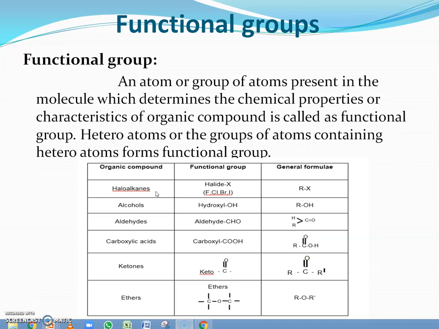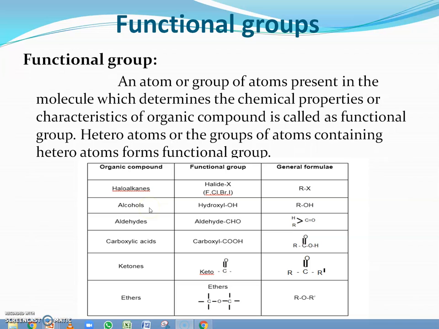In haloalkanes, the functional group is halide, which is indicated by X. This halide group may be fluorine, chlorine, bromine or iodine, which replaces the hydrogen atom in the alkane. So the general formula of haloalkanes is RX. In this case, the functional group is X, that means the halide group.